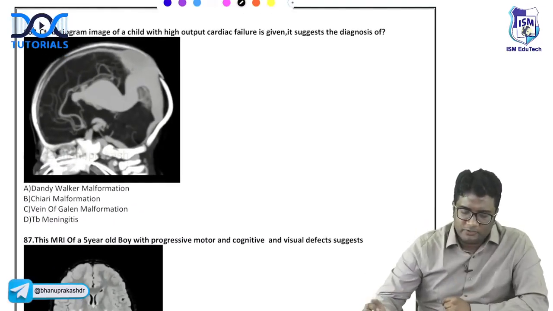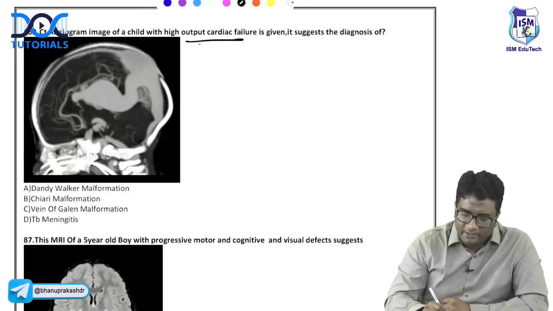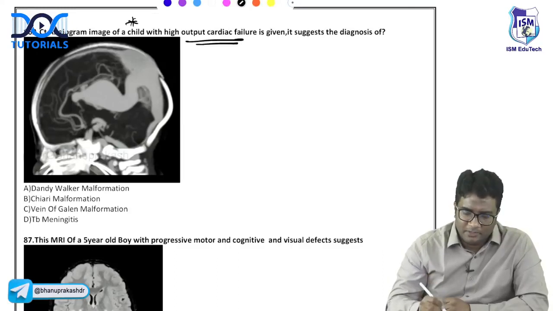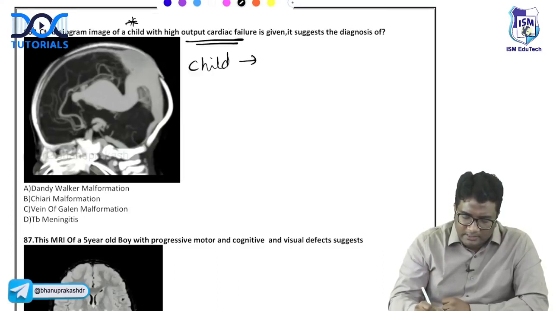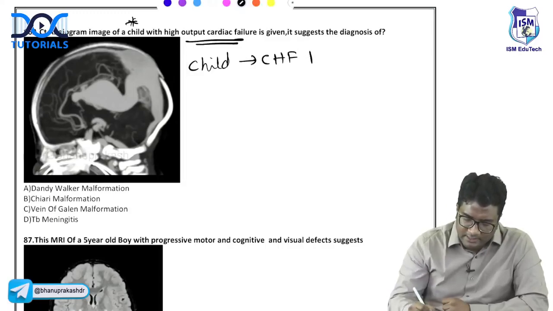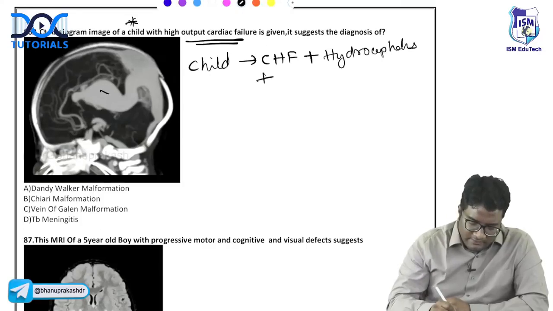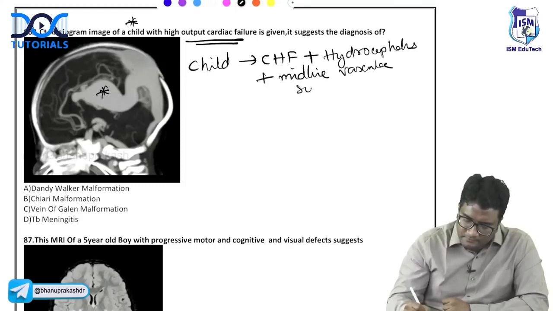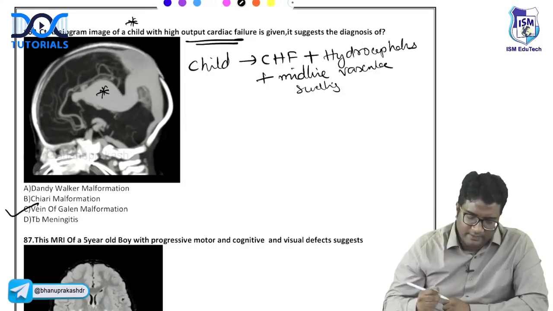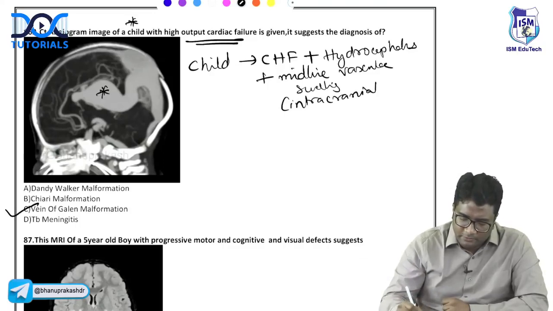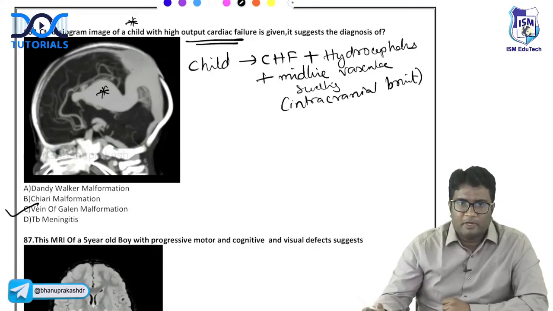Look at this question. A CT angiogram image of a child with high output cardiac failure, and what is the likely diagnosis? So it's a child with cardiac failure, congestion, and the CT scan image is given. Whenever you have a child with congestive heart failure and hydrocephalus, neurological defects, and you are seeing a midline vascular swelling, this is classic vein of Galen malformation, right? So you can get an intracranial bruit, a vascular noise. This is vein of Galen malformation.